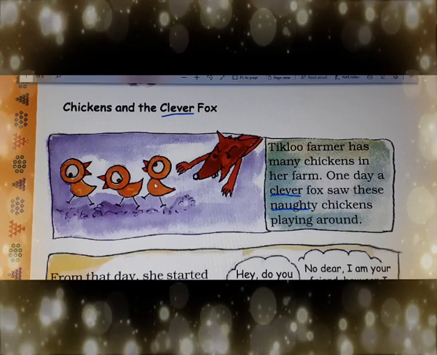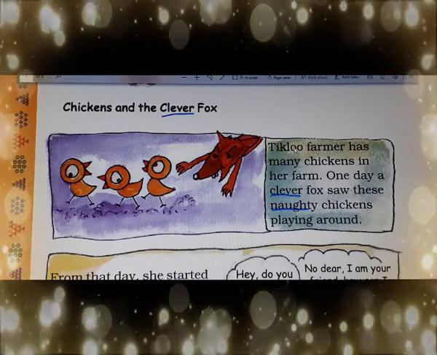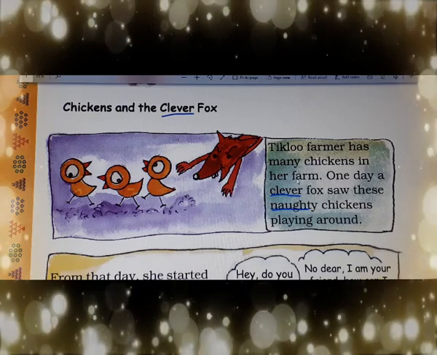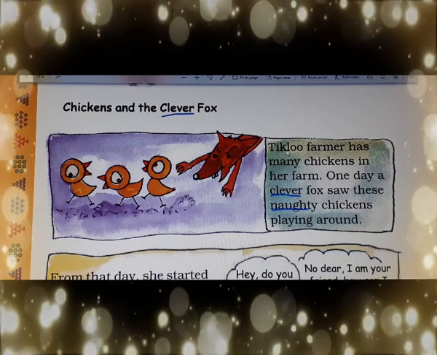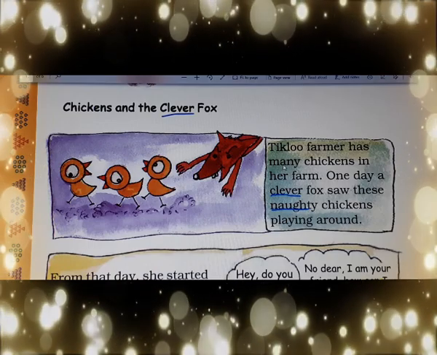As you can see in this picture, there are 3 chickens and 1 fox. Now, Tiklu the farmer has many chickens on her farm. There is a farmer whose name is Tiklu and she has many chicks on her farm.